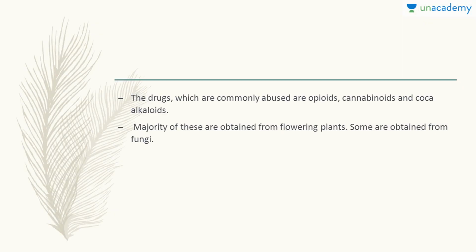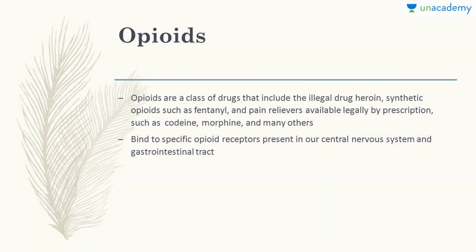So what all are the drugs that can be abused? The drugs which are commonly abused are opioids, cannabinoids, and coca alkaloids. The majority of these are obtained from flowering plants, and some are also obtained from fungi. The opioids are the class of drugs that include the illegal drug heroin, synthetic opioids such as fentanyl, and pain relievers available legally by prescription, such as codeine, morphine, and many others.